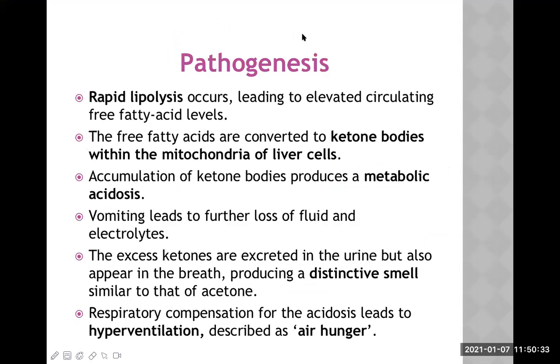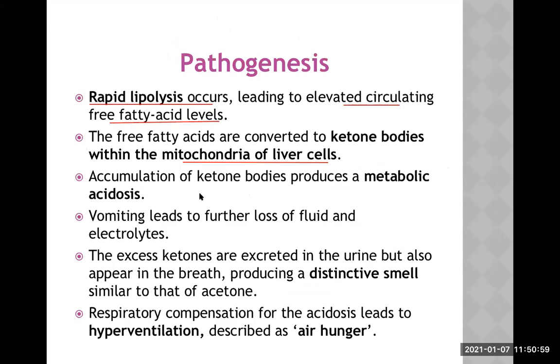Now let's elaborate this mechanism once again, though I'm sure you have already understood. In the absence of insulin, rapid lipolysis occurs, leading to elevated circulating free fatty acids. These free fatty acids are converted to ketone bodies within the mitochondria of liver cells. You know that already.